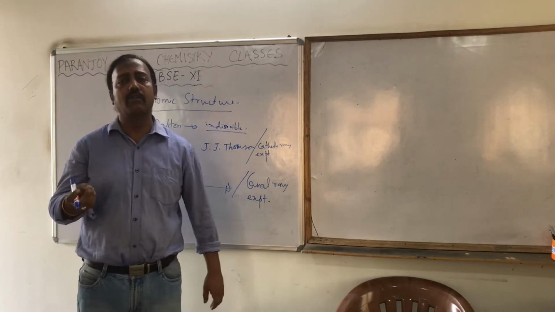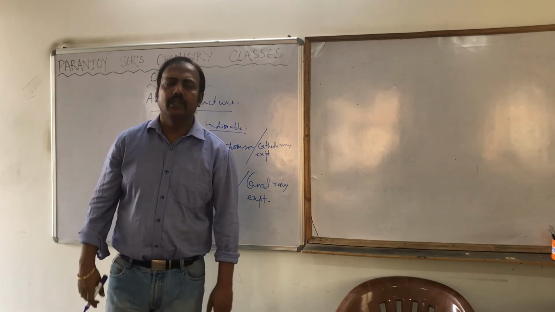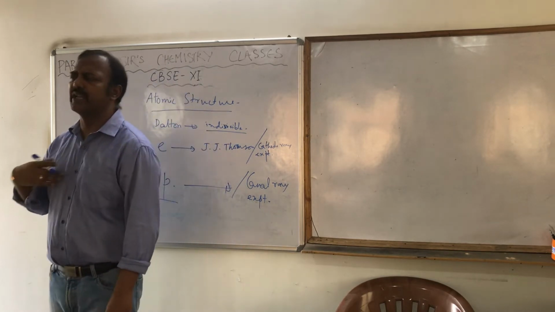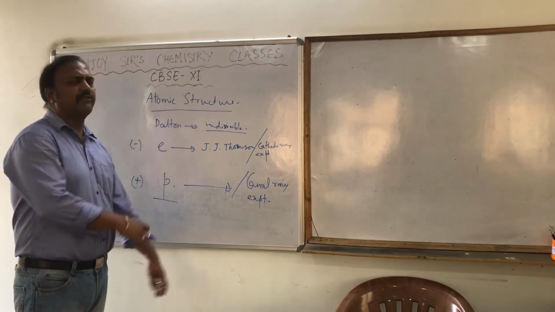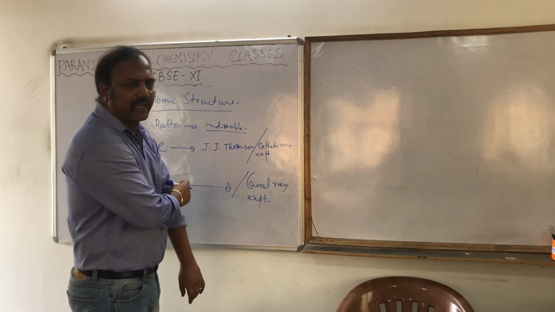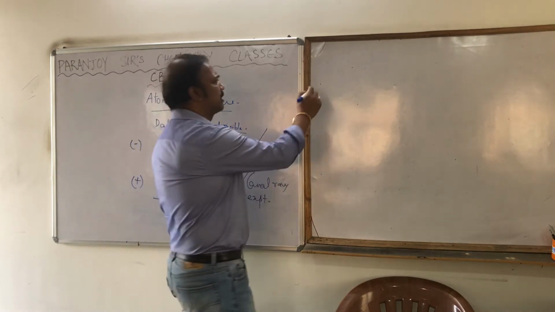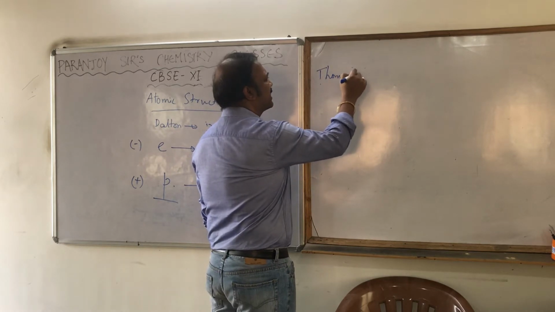Then the scientists started thinking, initially we thought the atom was an indivisible single particle, but now we have to explain the structure of the atom. Many scientists have given many models of an atom. The first one which was accepted, but not for very long, was Thomson's plum pudding model.